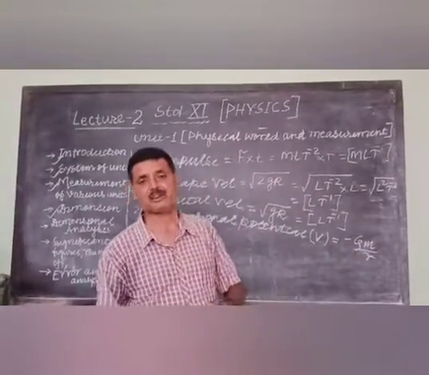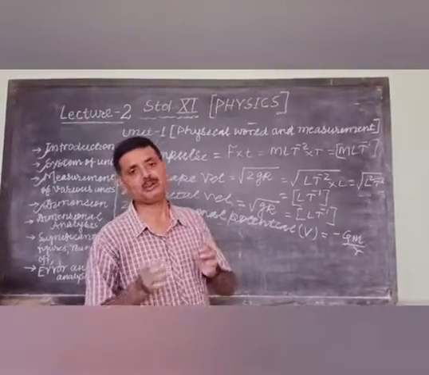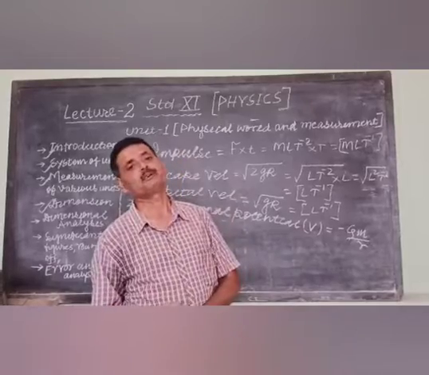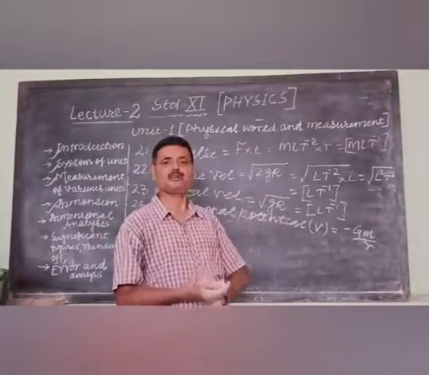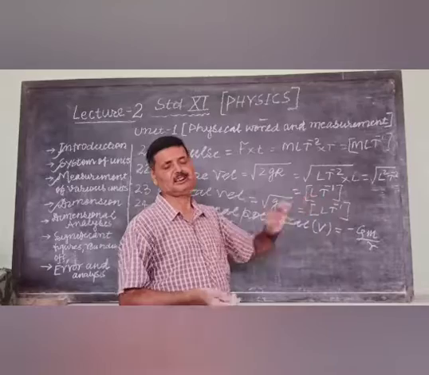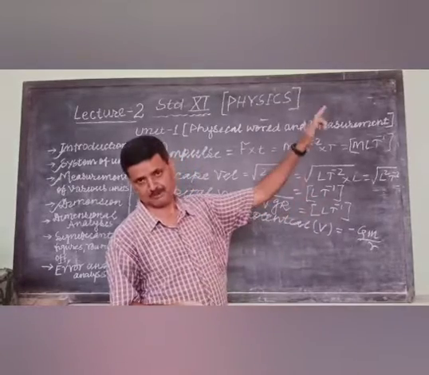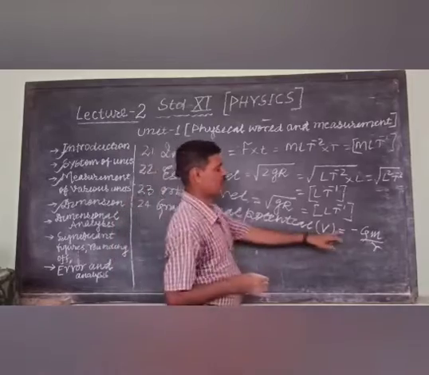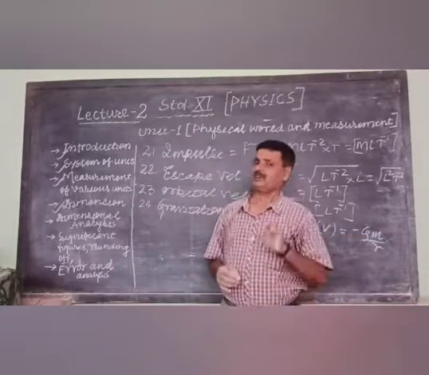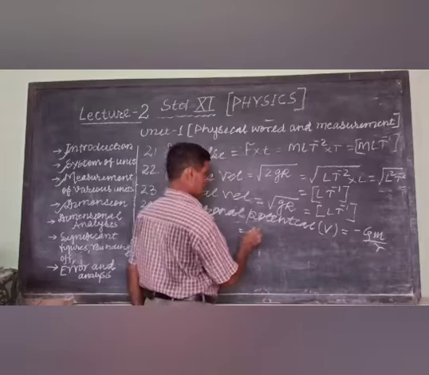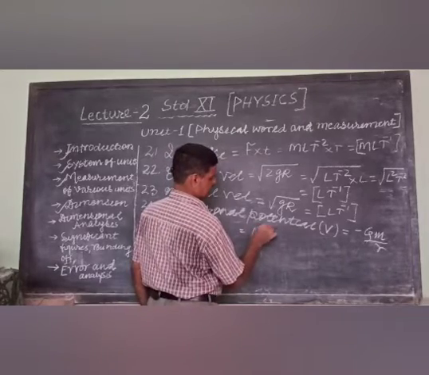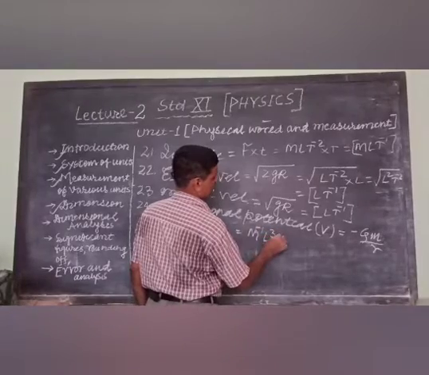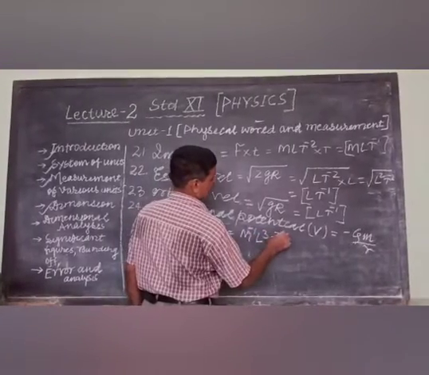The total work done in bringing the unit mass from infinity to a particular point is the gravitational potential. The negative sign indicates the body moves from infinity to a particular point. So the dimension of G, the gravitational constant, recall your memory: M minus 1 L cube T minus 2.